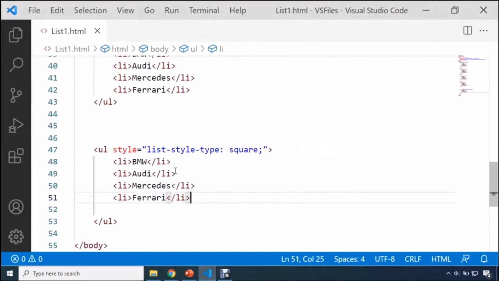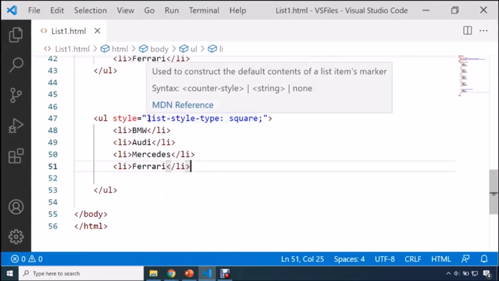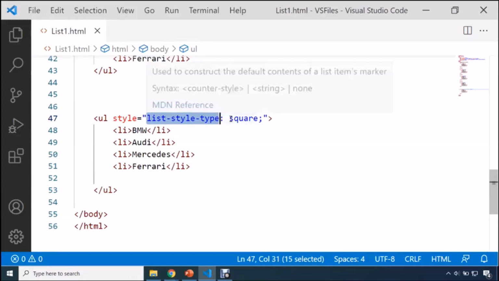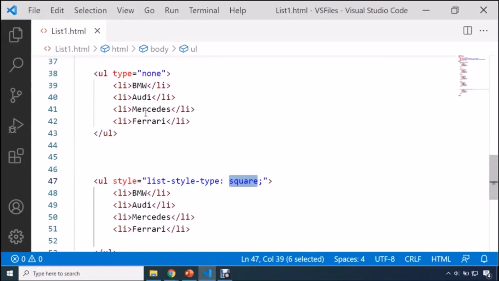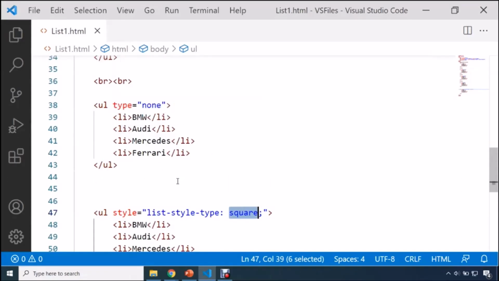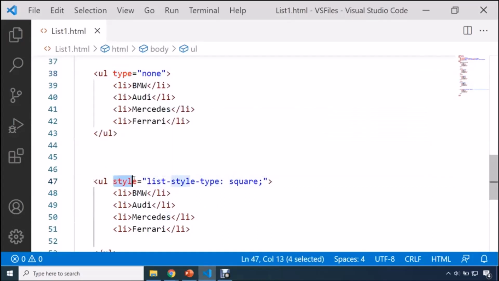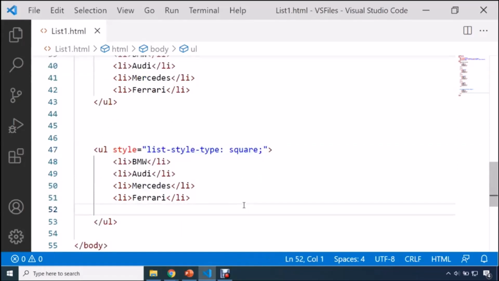So you can see that your output will remain the same. But this is the approach which you need to follow in HTML5. So please use this CSS property and this value if you want to change the look and feel of your unordered list. So instead of using this type attribute, use this style attribute, and in this style attribute, use this CSS property and value.